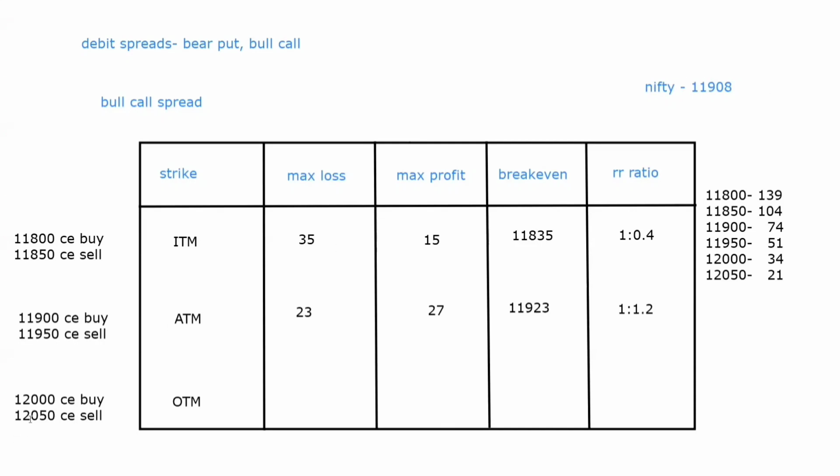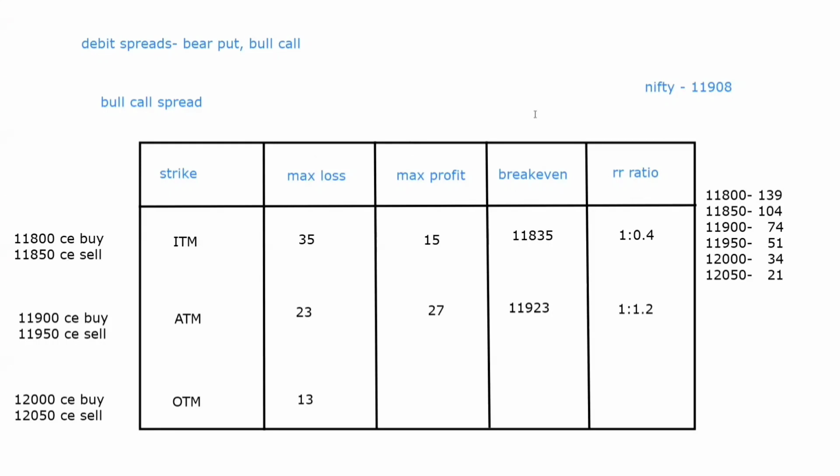12,000 and 12,050 are above Nifty's current spot, that is 11,908. Okay, so this becomes an OTM bull call spread. 12,000 is at 34 rupees premium and 12,050 is at 21 rupees premium. So 34 is the debit, 21 is the credit. 34 minus 21 comes to 13. 13 is the debit, that is the net debit, that is the maximum loss.